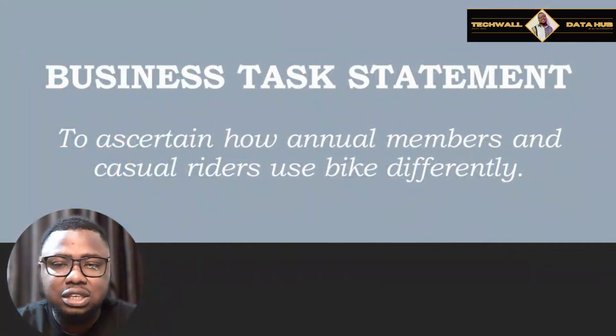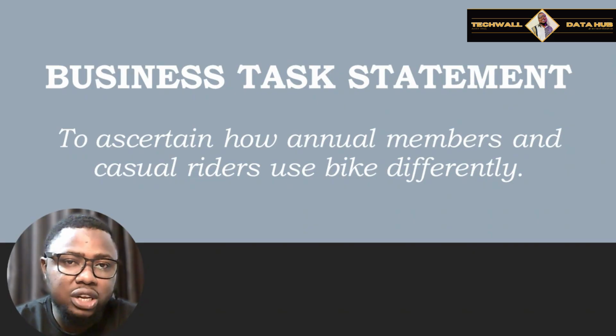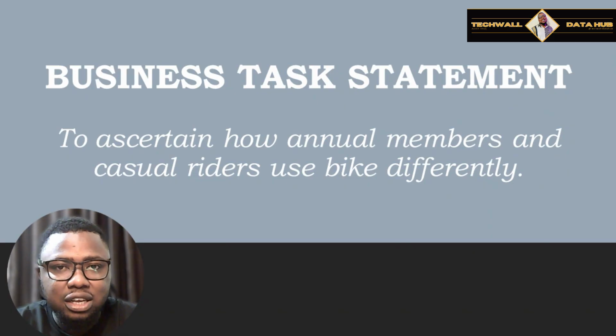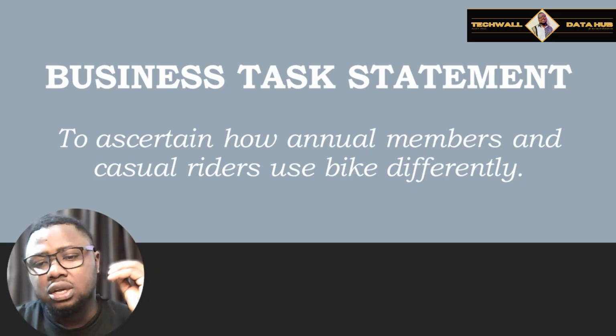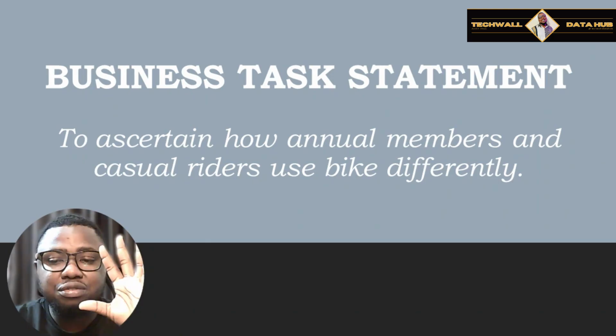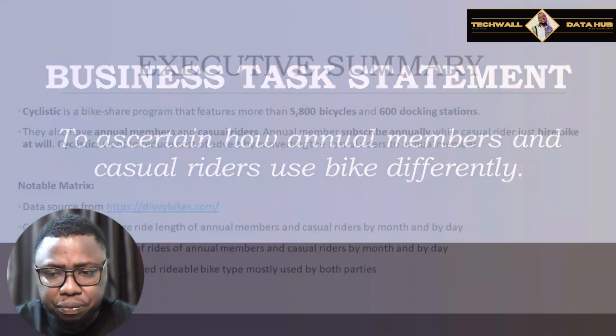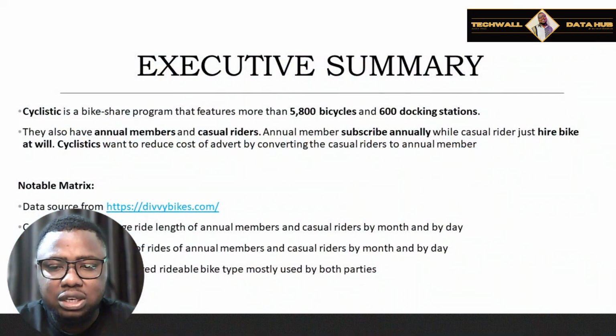All right, now this is the business task that we want to do. We want to ascertain how annual members and casual riders use bikes differently, and we're going to do small explanations before we get to the main point. Now, this company called Cyclistics is a company that is in charge of making sure that people have bikes that they use always in Chicago, right? And they have different types of bikes. Now, look at this. So this is the executive summary, right?